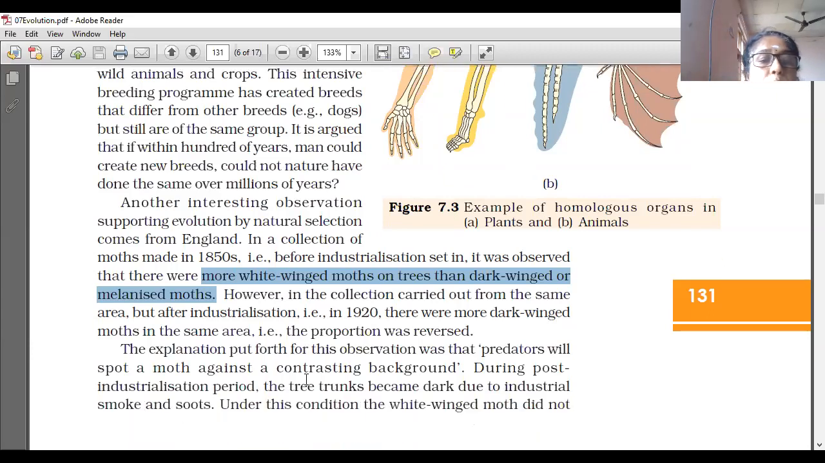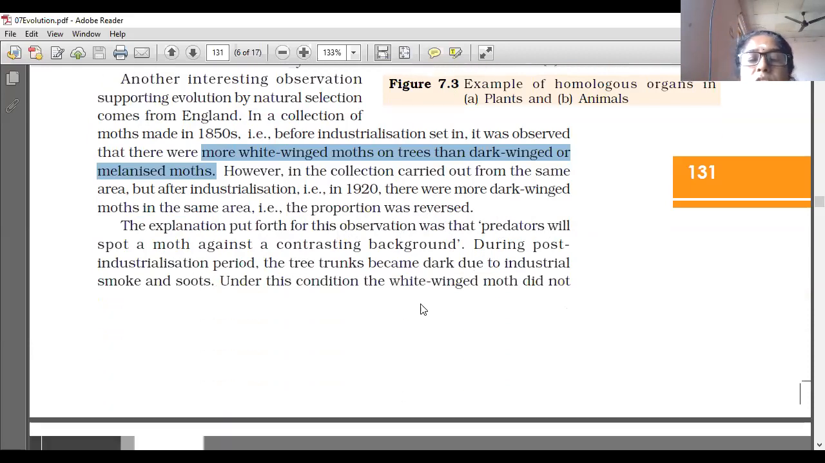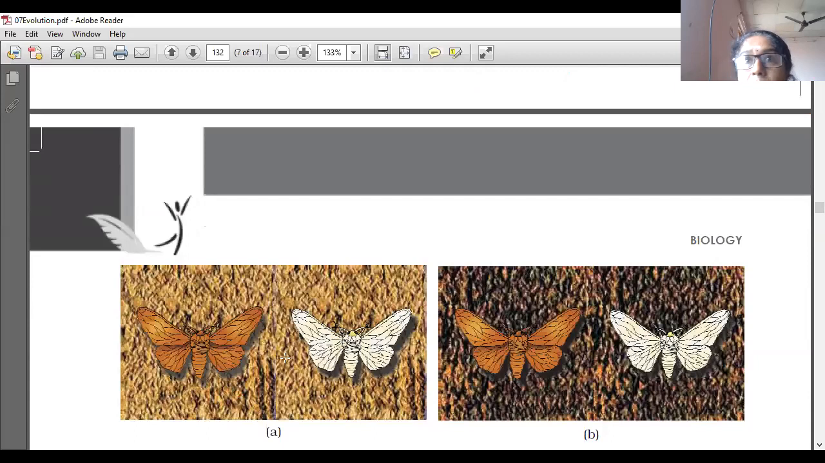The explanation put forth for this observation was that predators will spot a moth against a contrasting background. During the post-industrialization period, the tree trunk became dark due to industrial smoke and soot. Under this condition, the white-winged moth did not survive because the atmosphere became dark. So if a white-winged moth is sitting there, it can be identified easily.